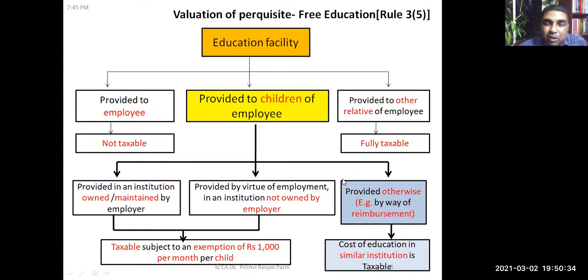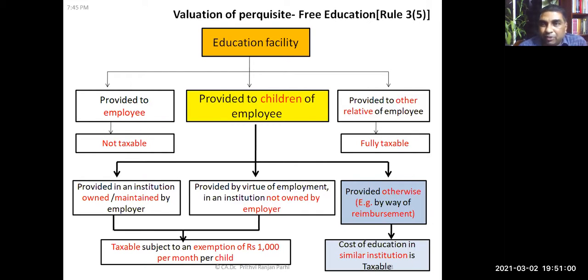If it is provided in some other way, then the cost of education in a similar institution shall be taxable. We have to assume what the cost would be in a similar kind of institution, and that value shall be treated as a perquisite.